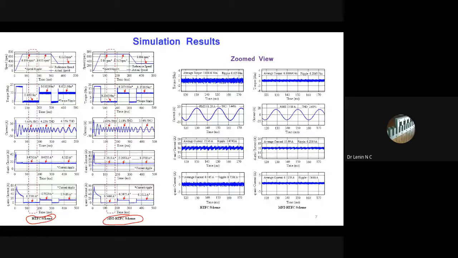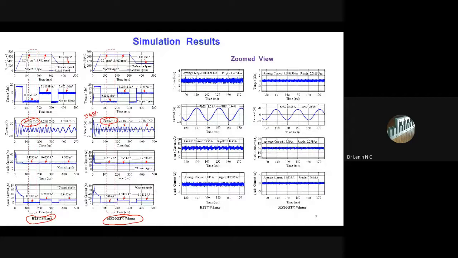If you see the current harmonics here, it is approximately 5.4 percent, and in this one it is 2.6468 percent. So approximately 45 percent of total harmonic distortion is reduced in this new scheme. That is what we developed.